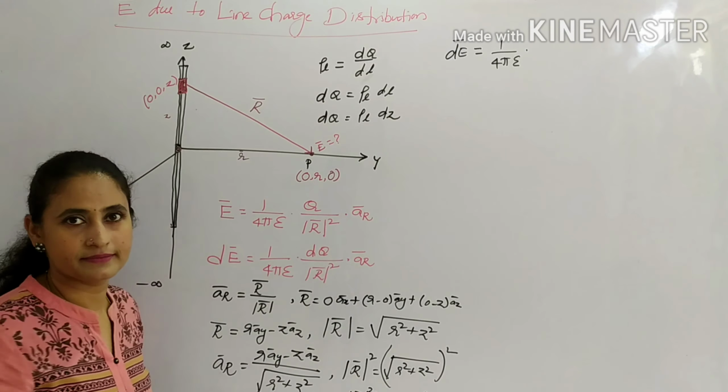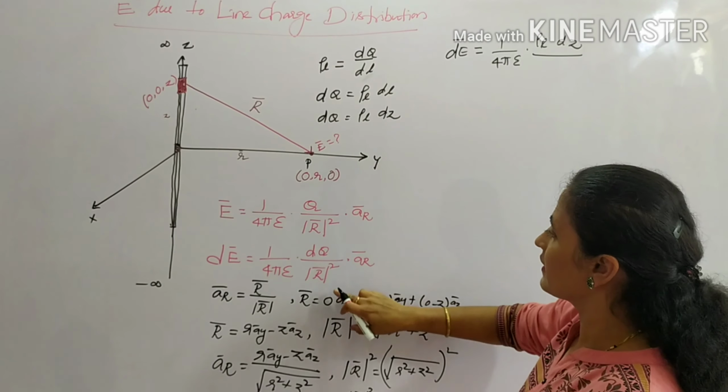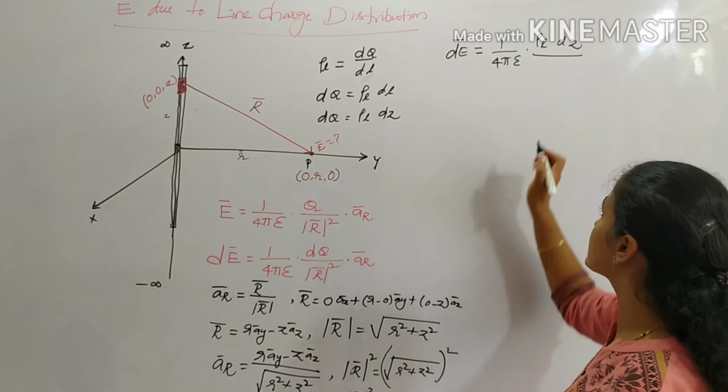So then dE is given by rho l into dz divided by the magnitude of the distance vector squared. What is it? It is r square plus z square, into the unit vector. What the unit vector is? R by this, means this by this.